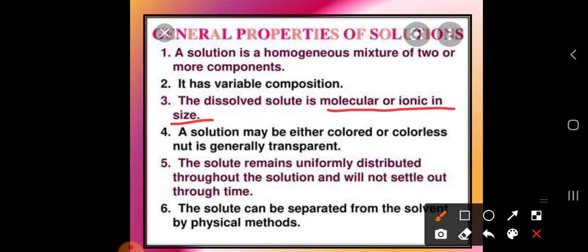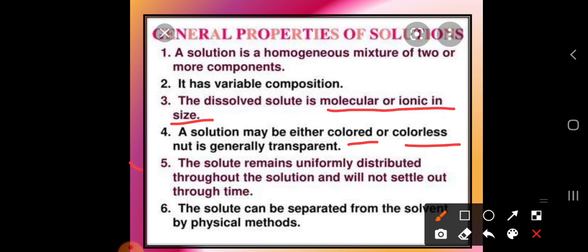So dear students, next, the fourth property of a solution is that a solution may be either colored or colorless. It is a general property. If we are preparing a white solution, you will get a clear solution, but if we are preparing copper sulfate solution, then you will get a blue solution. It is also generally transparent. The solution should be in a transparent form.